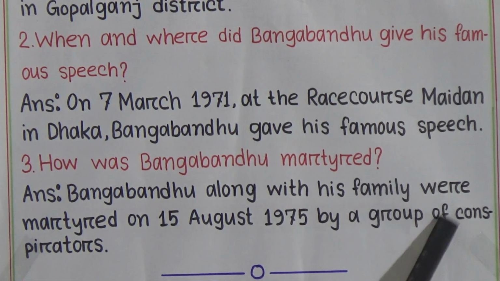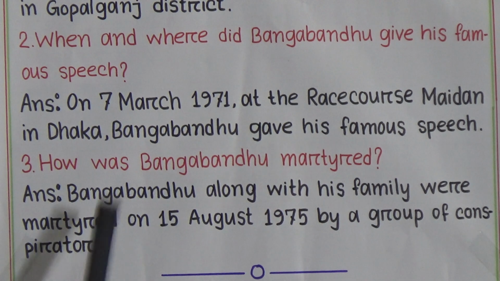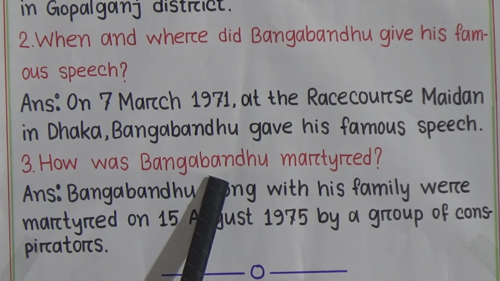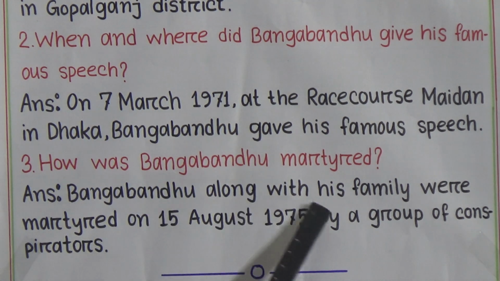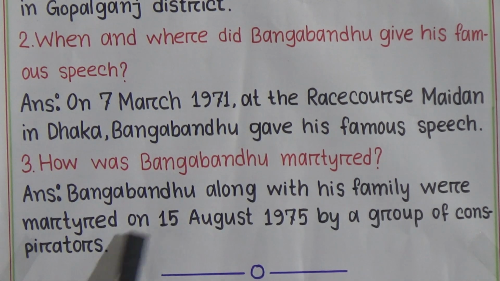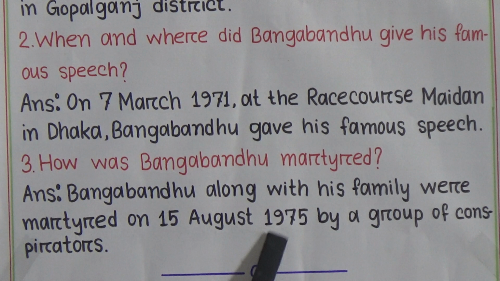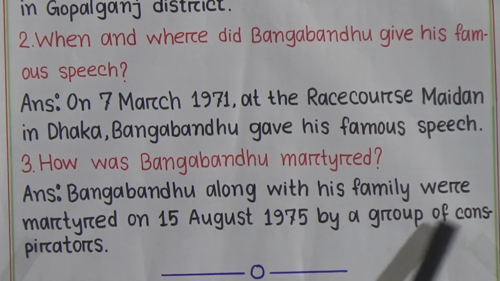You know conspirators who were against Bangabandhu. I am repeating the answer again. Students, we know that this was very mournful for the whole country, for us.